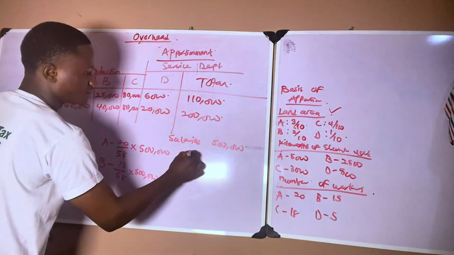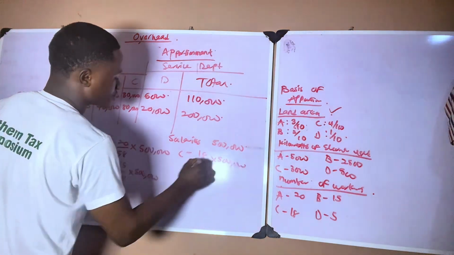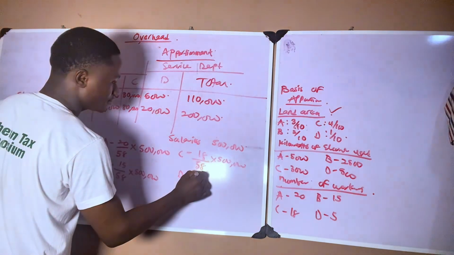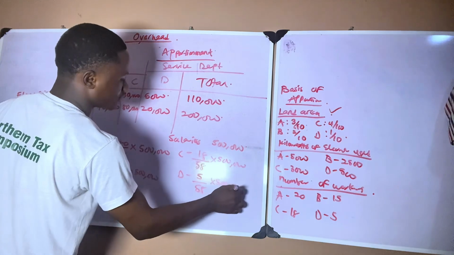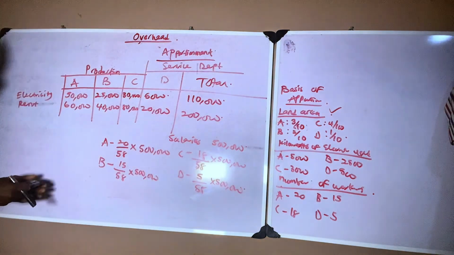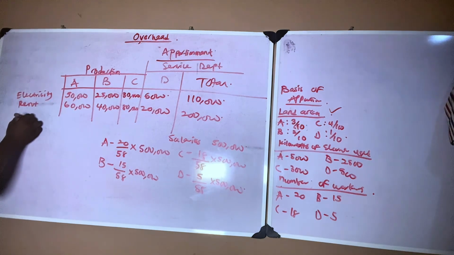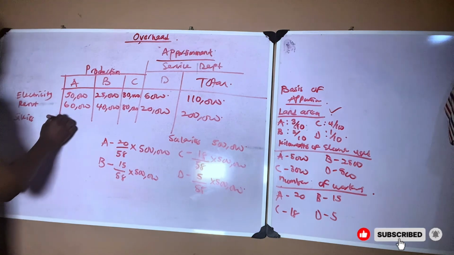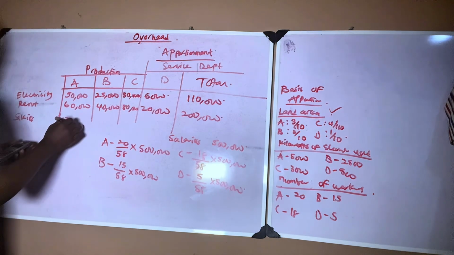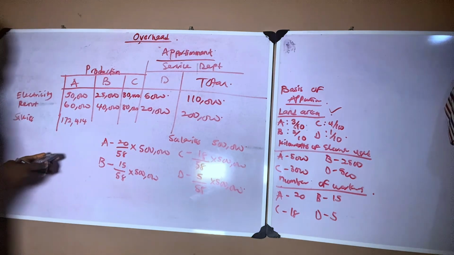Department C is 18 over 58 times 500,000. And department D is 5 over 58 times 500,000. So if you do that, press that in our calculator. So we have number of workers, which is salaries. We have for department A 172,414, let's say approximately. So department B, which is 15 divided by 58 times 500,000,